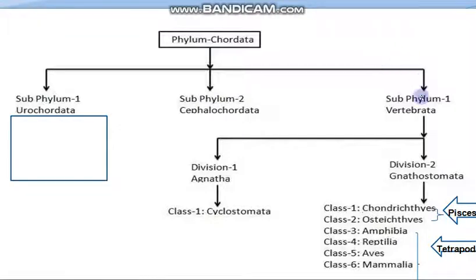Today we will discuss Urochordata first, then Cephalochordata, and the third subphylum, Vertebrata, we will take in our next presentation.